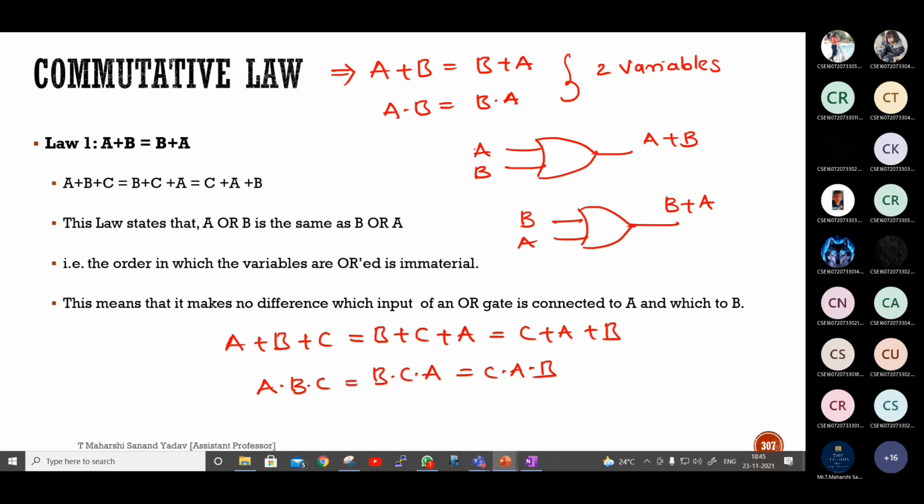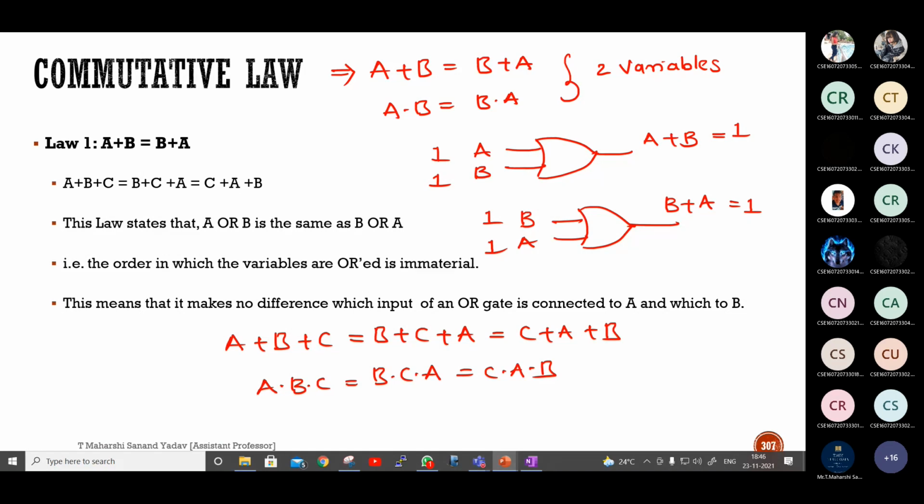If you want, you can check by applying some inputs. You can call them as test vectors also. So if I give 1 and 1, what will be the output? 1. Apply same thing here. 1 plus 1 will be again 1. So if anyone asks you to prove, you can draw this logic diagram and by applying some test vectors, which is nothing but from the truth table we are taking.